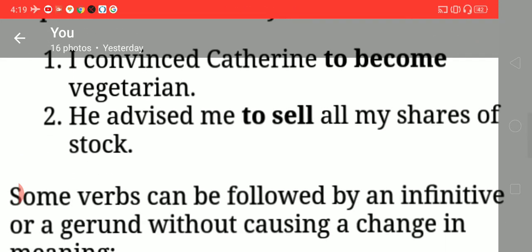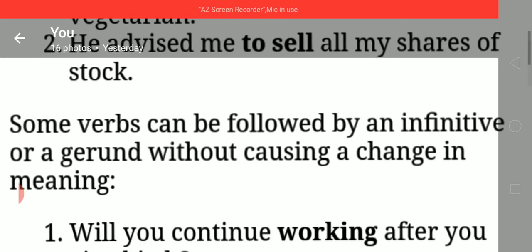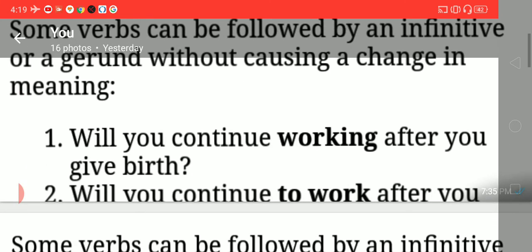Then some verbs can be followed by an infinitive or a gerund without causing a change in the meaning. Will you continue working after you give birth? So, will you continue to work after you give birth?